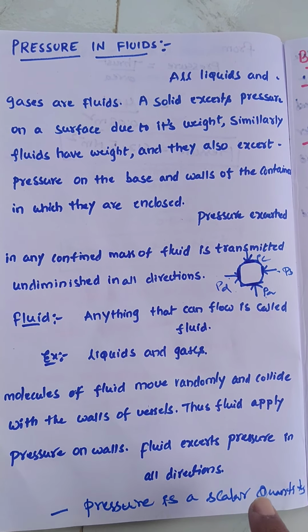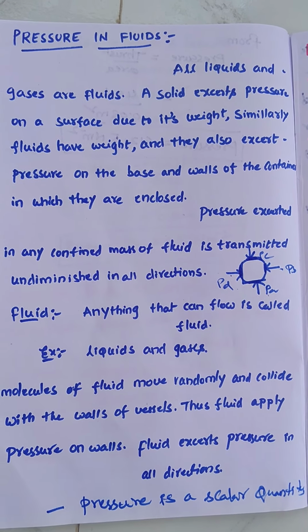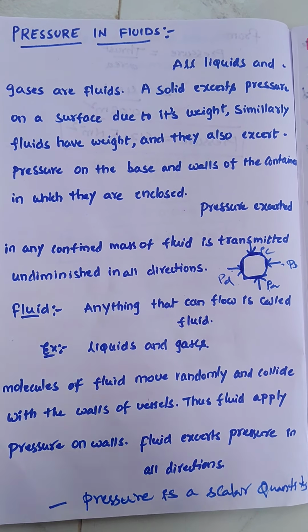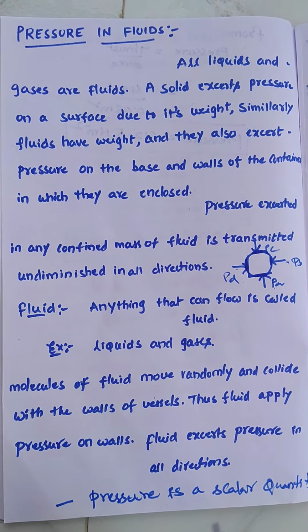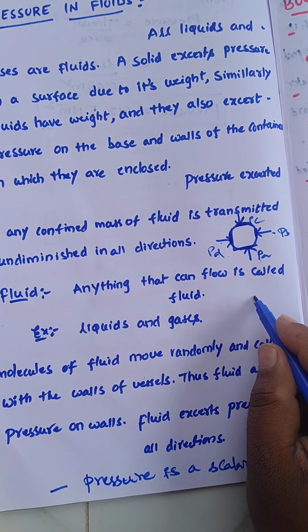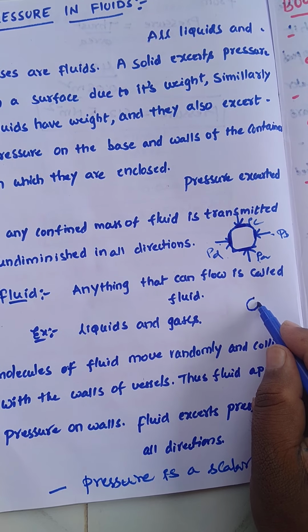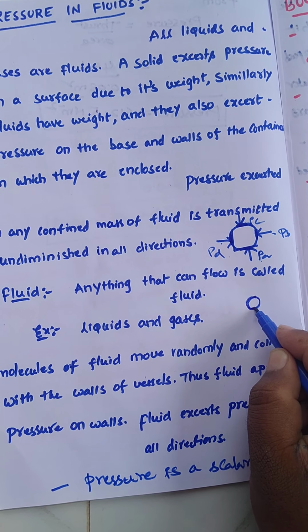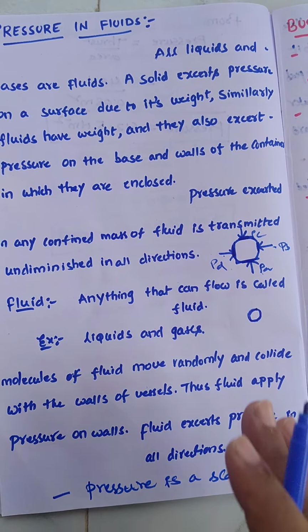And fluid exerts pressure in all directions. In fluids also, for example, you can take a pot of water. If you take it, it is like a spherical shape, or else you can take a water droplet. A water droplet, if you see, is a spherical shape.